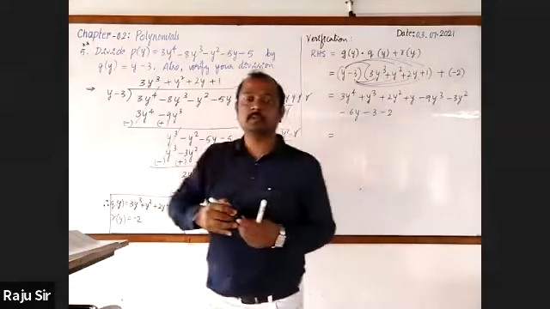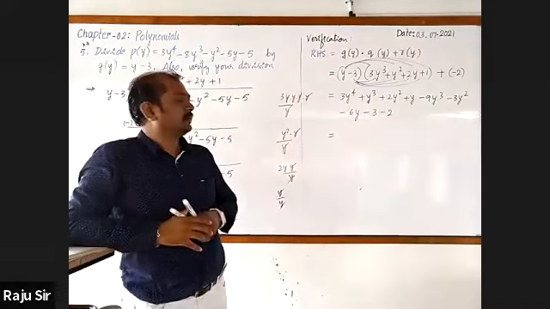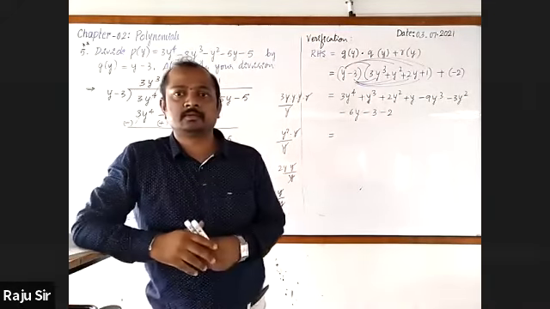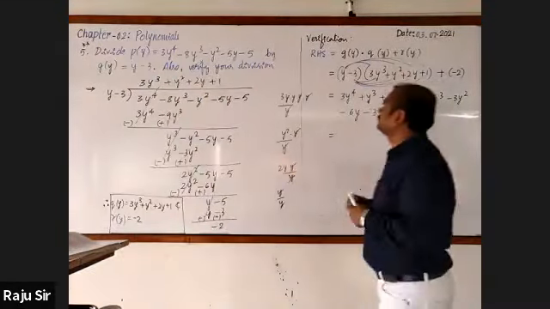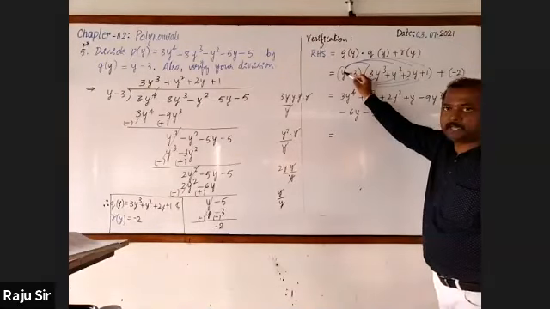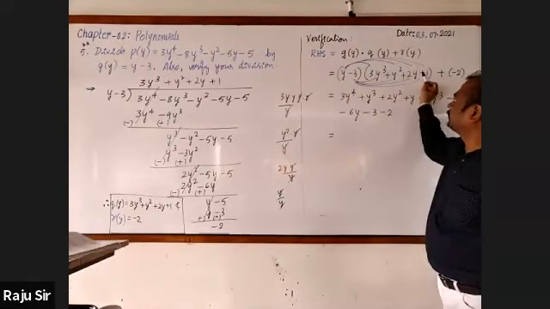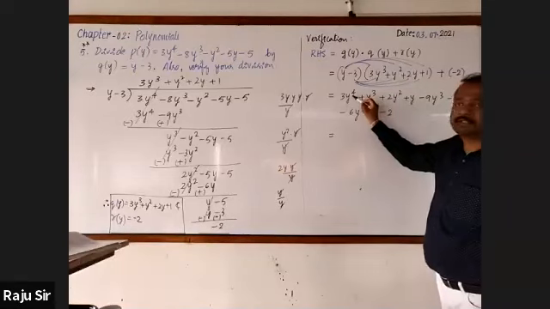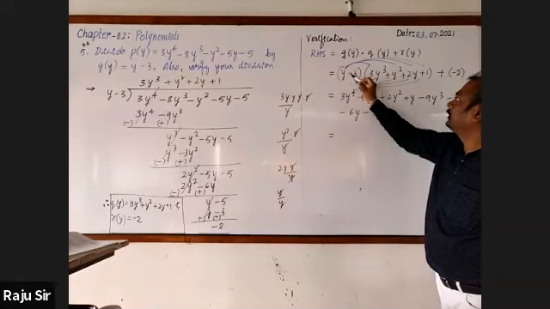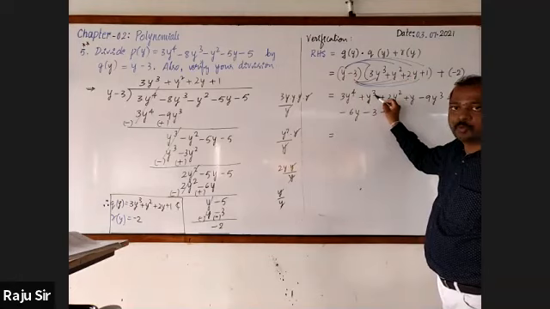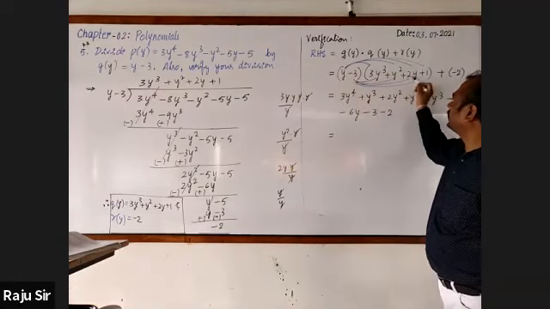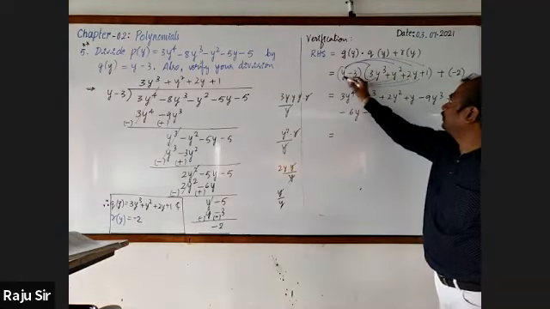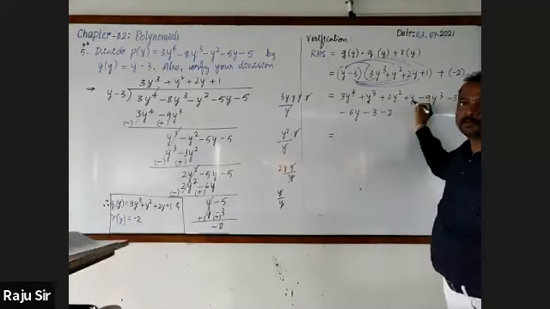Now, you check whether you got the same. Last step, one side. Multiply y with all the 4 terms. Y into 3y cube is 3y raised to the power 4. Y into y square is y cube. Y into 2y is 2y square. Y into 1 is 1y.